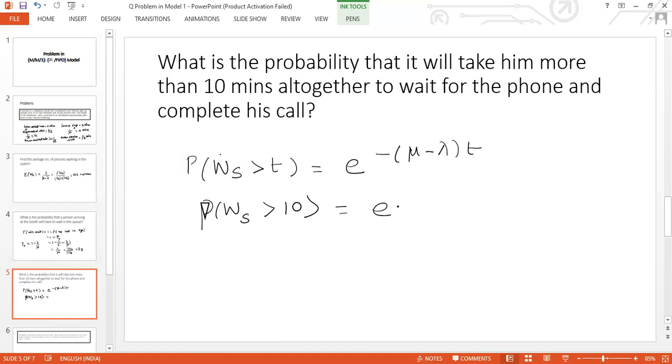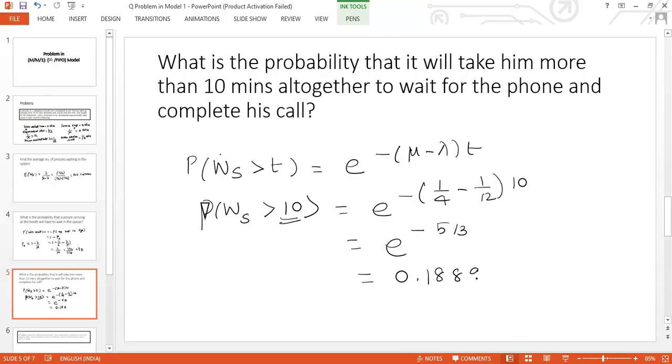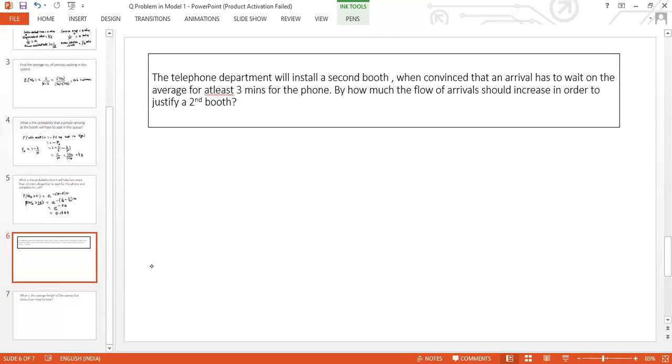Substituting mu as 1 by 4, lambda as 1 by 12, and t as 10, which is provided in the question, it becomes e to the power of minus 5 by 3. Estimate this using your calculator, which leads to the answer 0.1889.